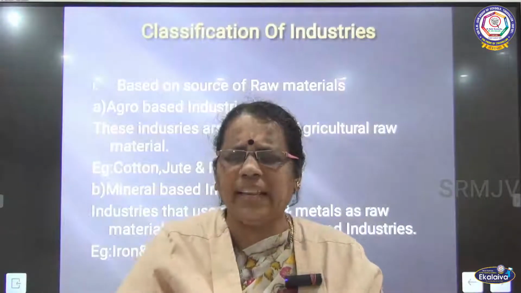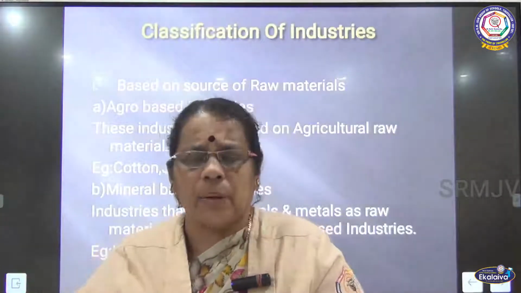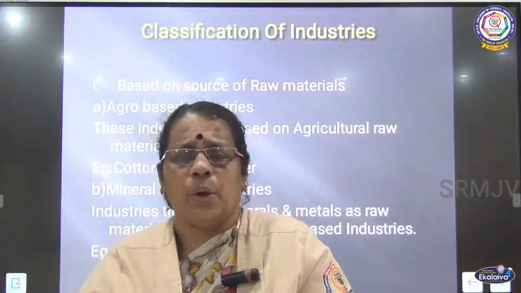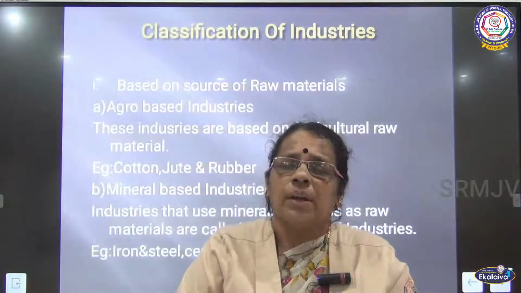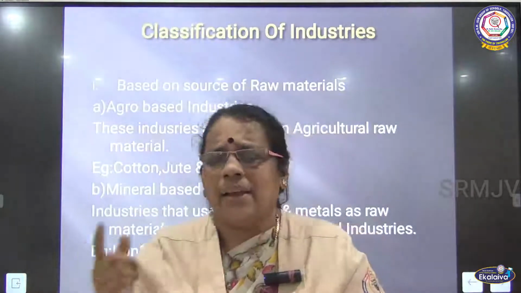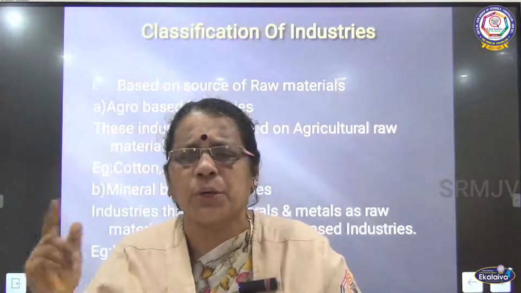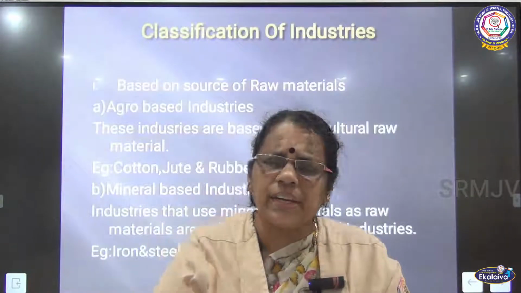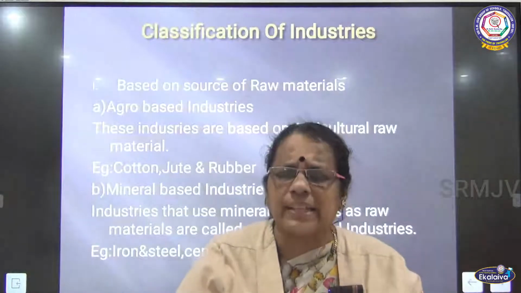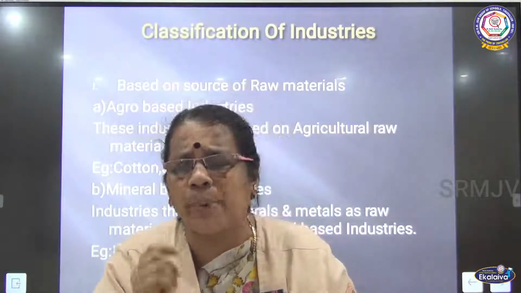These raw materials are carried to the industry where they are converted into cotton textile, jute and sugar. When industries get raw material from agriculture, we can call it an agro-based industry.